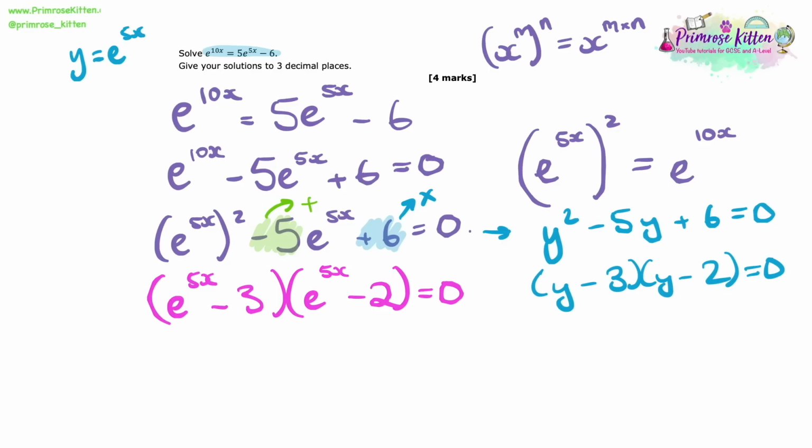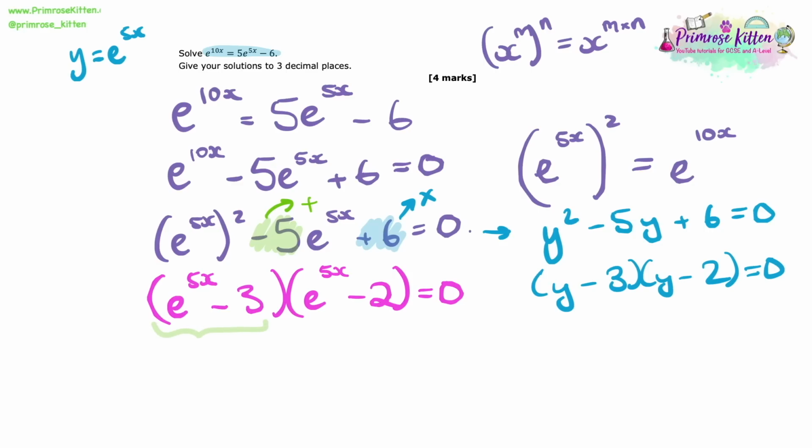However, make sure that you make that final substitution, e to the 5x in place of the y, so that you solve it for x at the end. But this is just a little side thought as to what you can do in these questions if you just can't quite factorise it with the e to the 5x. But anyway, let's get back to the question.